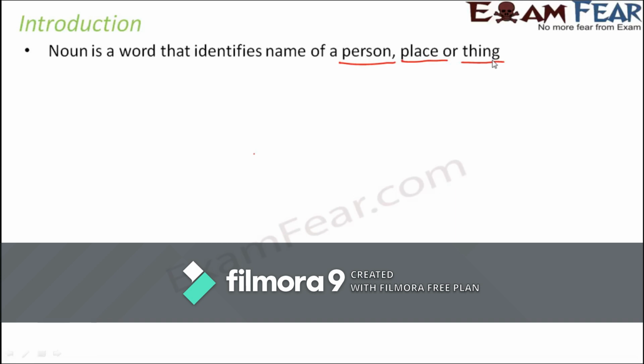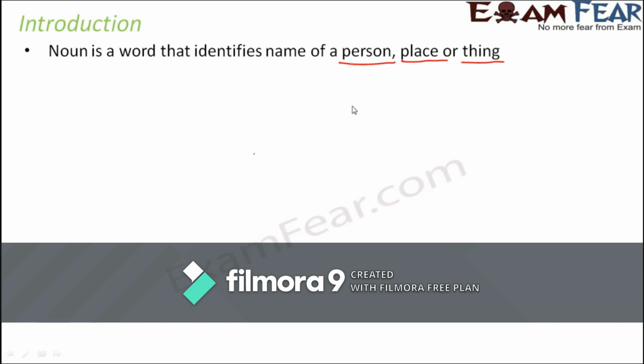Maybe teacher is also a noun, because teacher is again an identification of a particular person. Doctor is again a noun. Similarly, if you say children, that is also a noun. Not only about people, if you talk about places, names of cities, names of states, names of countries, they all fall under the category of noun.